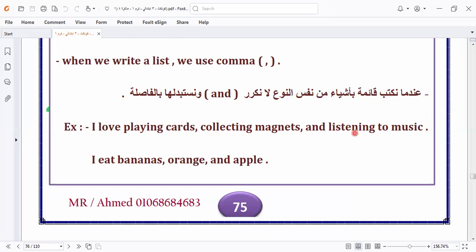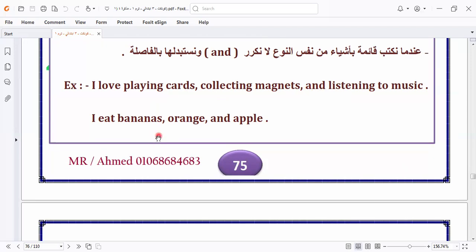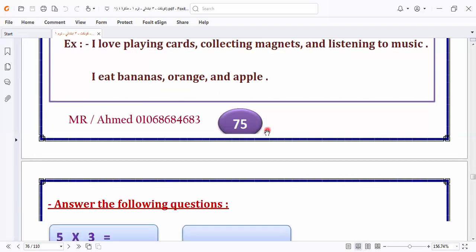So I write the things that I like to do. What are the things that I like to do? I like playing cards, collecting magnets, and listening to music. Okay, so these are the things that we do. Here we have I eat bananas, orange, and apple.